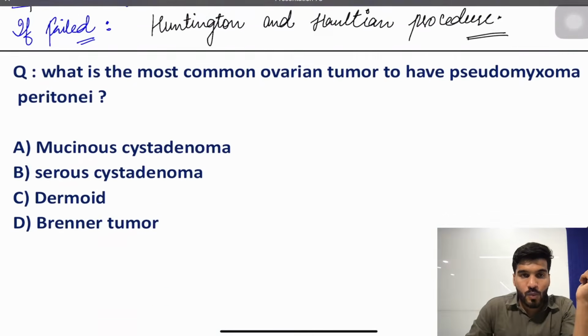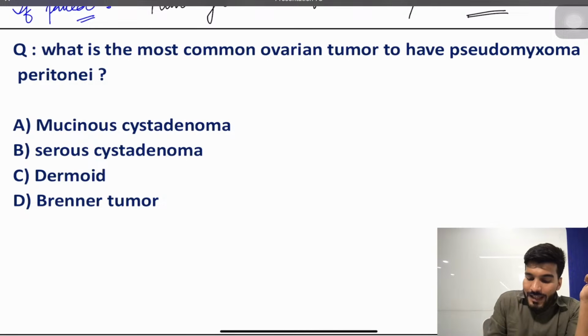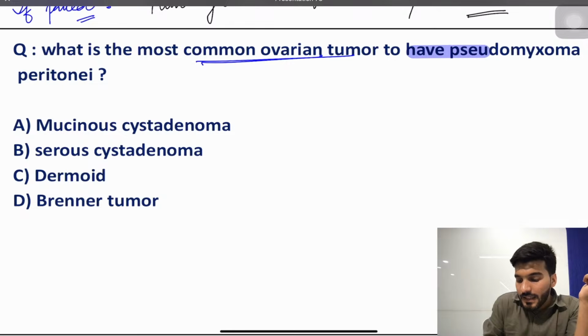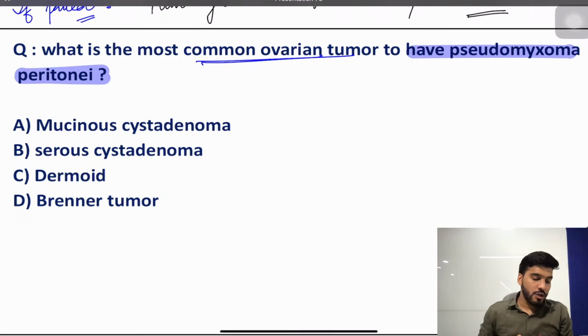Okay, next one, what is the most common ovarian tumor to have pseudomyxoma peritonei? Answer this: what is the most common ovarian tumor to have pseudomyxoma peritonei?